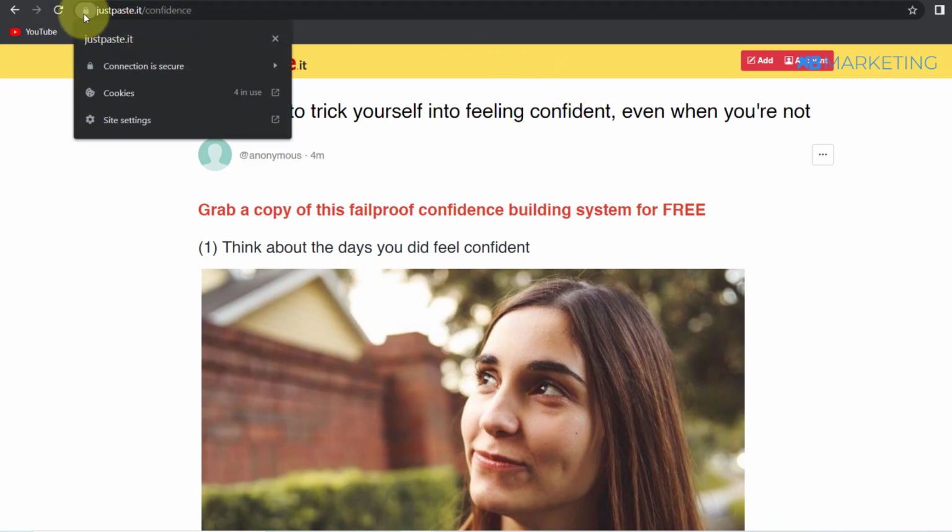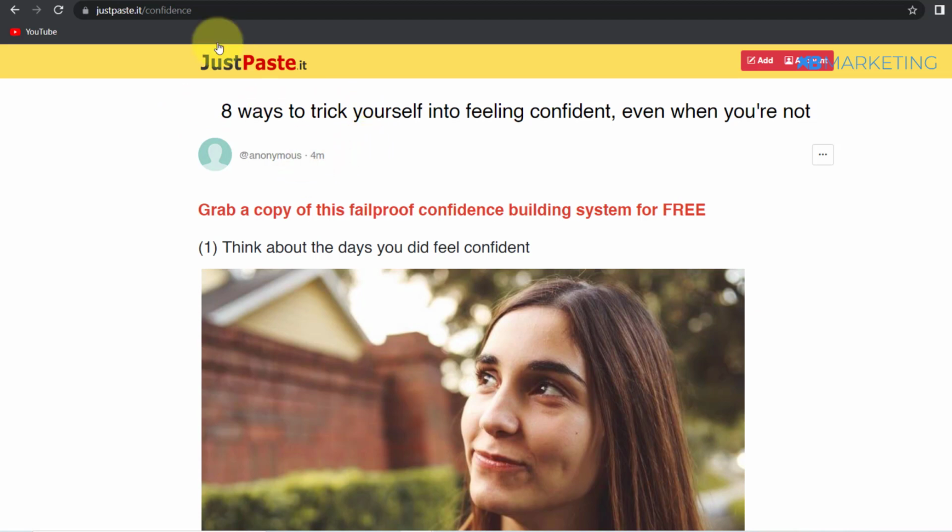As you can see right here, we have an SSL certificate as well. The website has a secure connection, so everything looks good. All right, so the next thing to do now is to drive traffic to this website.